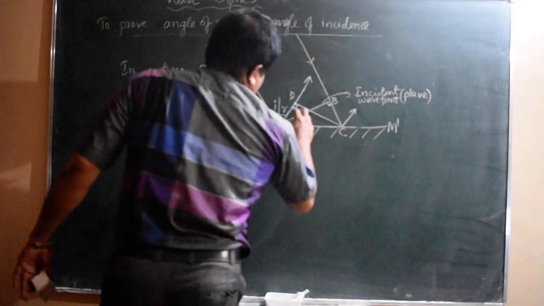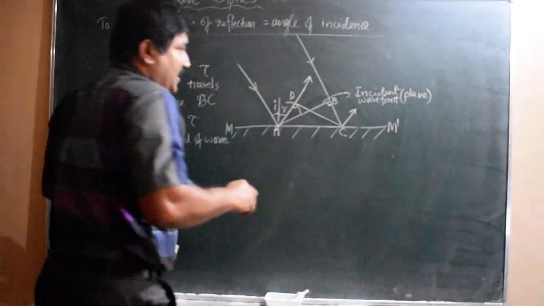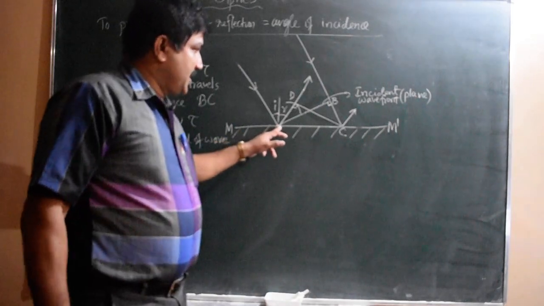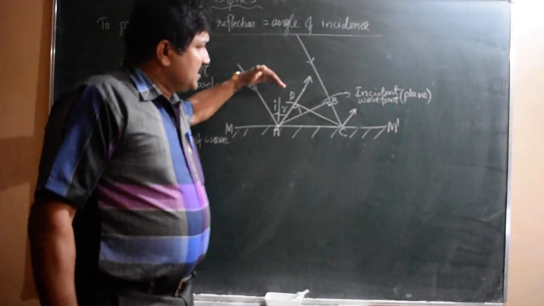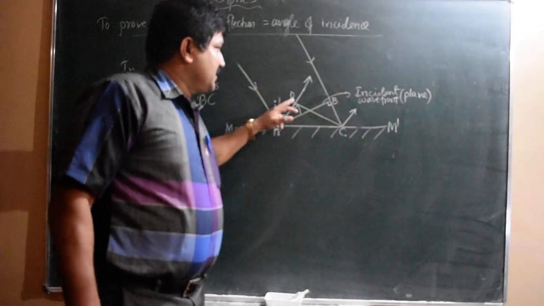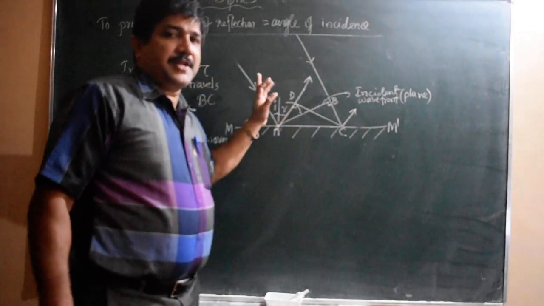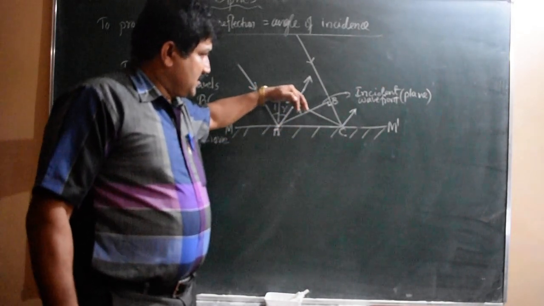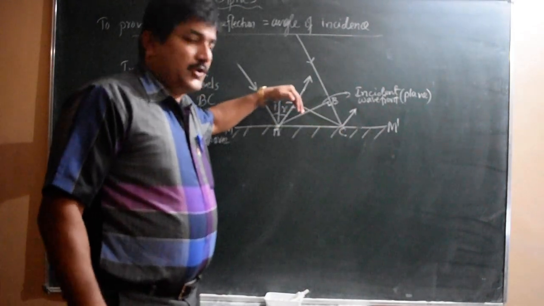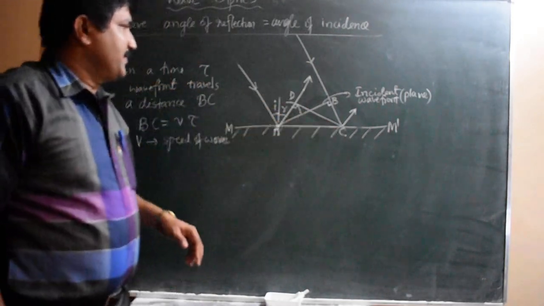Now we draw one arc like this. It is not an arc actually, it is the spherical wavefront originating from the point A. Tangent to that spherical wavelet, the secondary wavelets, we get the new wavefront CD.